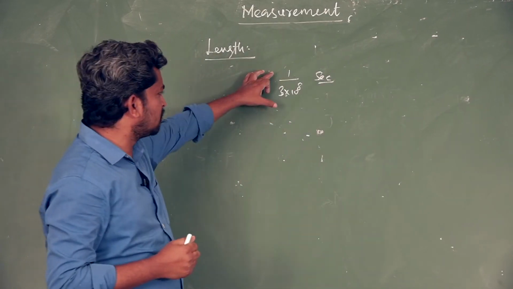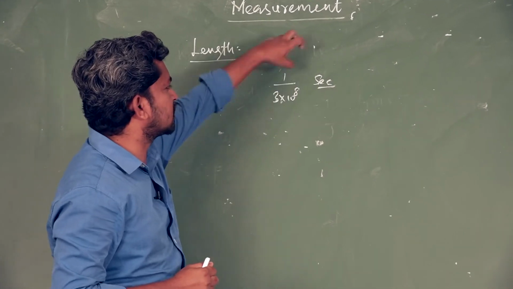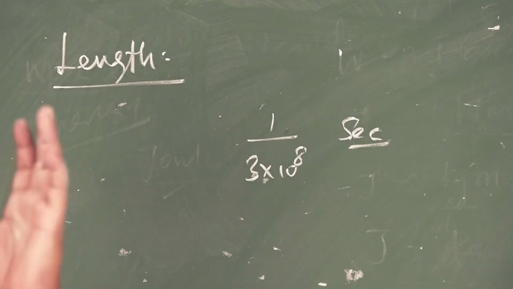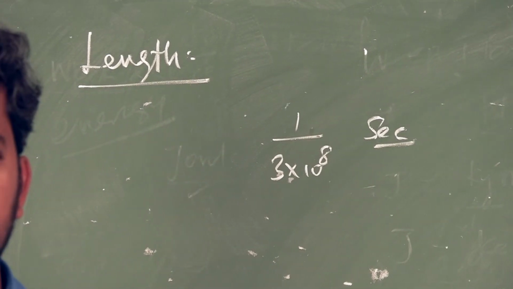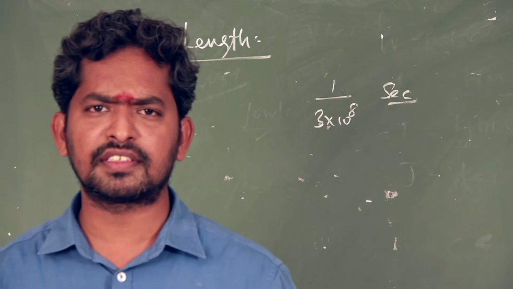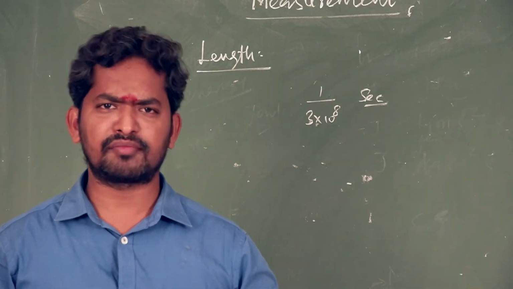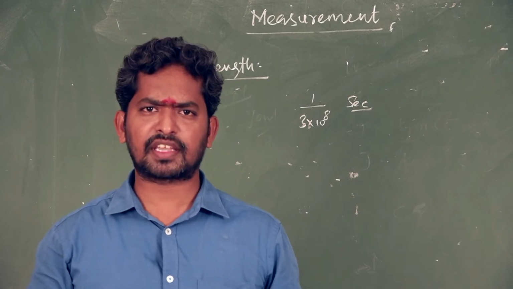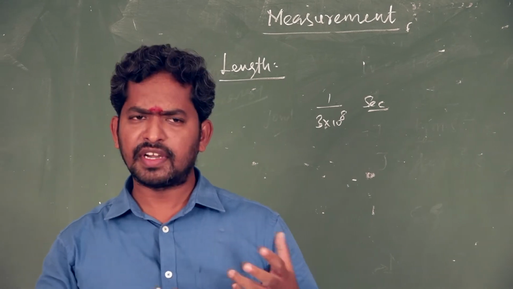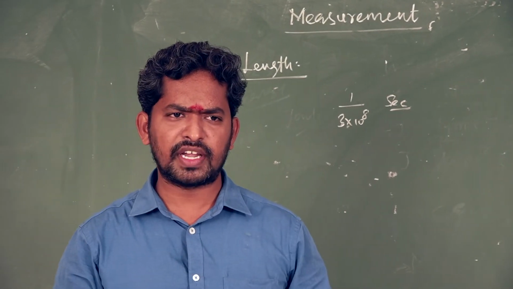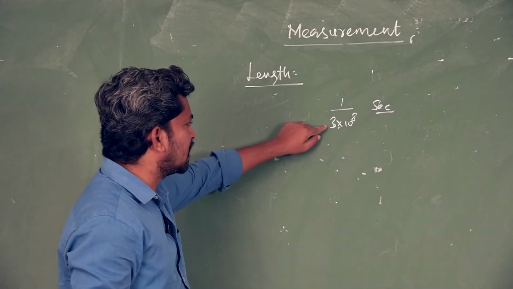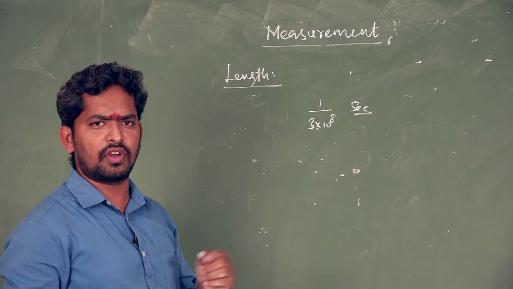1 divided by 3 into 10 power 8 seconds is the fraction of time light travels. This is the distance traveled by light in vacuum, and it is very, very important. The velocity of light is almost equal in vacuum and in air medium. So 3 into 10 power 8 meter per second is the velocity of light. So the definition of 1 meter: 1 meter is defined as the distance traveled by light through vacuum in a fraction of 1 divided by 3 into 10 power 8 second.